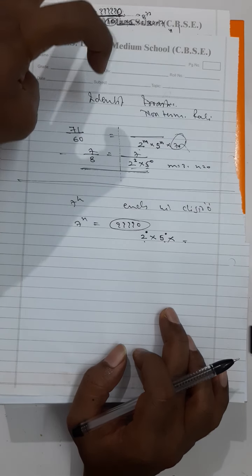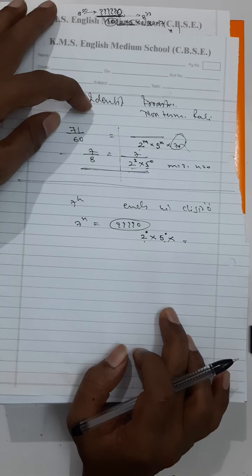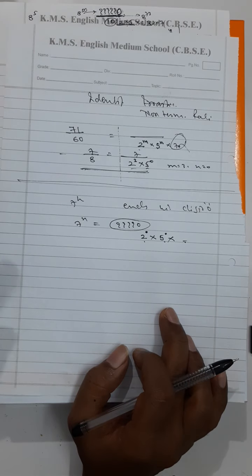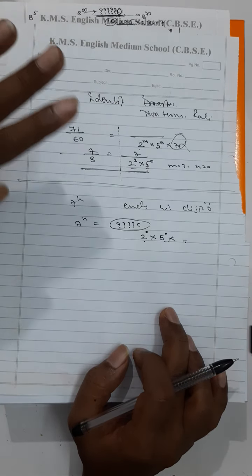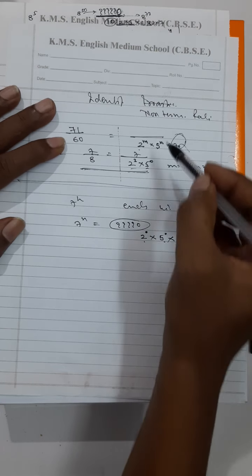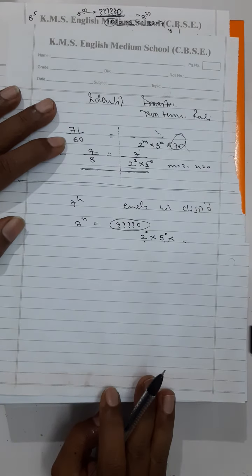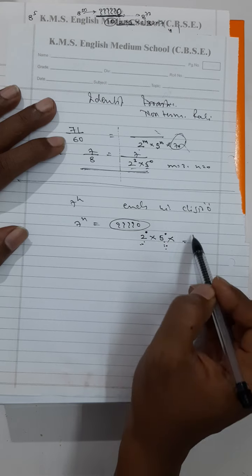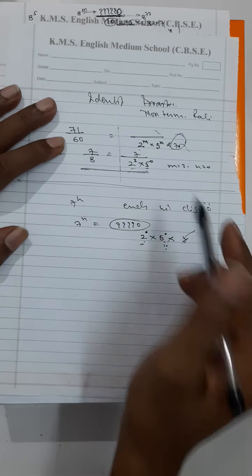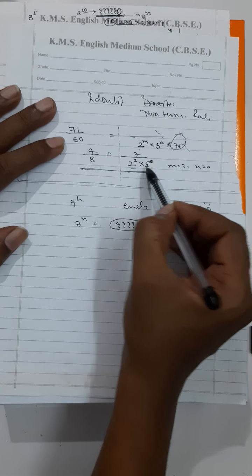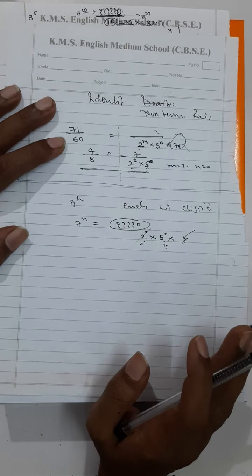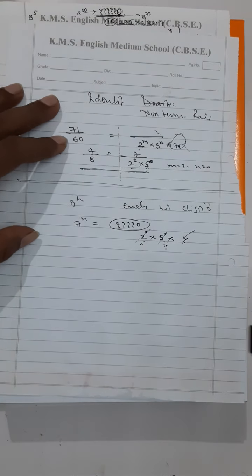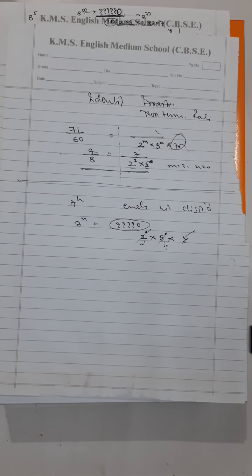When you are proving non-terminating decimal expansions, at that time 2 and 5 only should be there. Anything other than 2 and 5 is not accepted. Then they will not be terminating. Of course, you have to first simplify this. Here 2 and 5 are needed, anything else is there, chalega. Here, if 2 is missing or 5 is missing, I can write the power 0 and include it. Here if 2 is missing, nahi chalega. 5 is missing, nahi chalega. 2 and 5 need to be there. With 2 and 5, anything else is there, still it is chalega. Are you all getting, my dear students? So that is the thing.